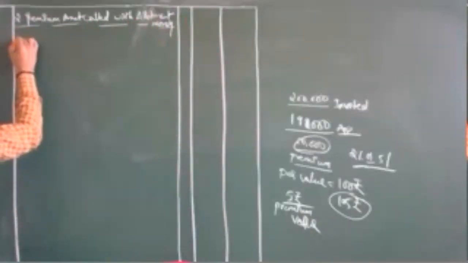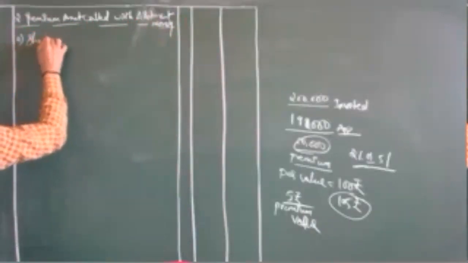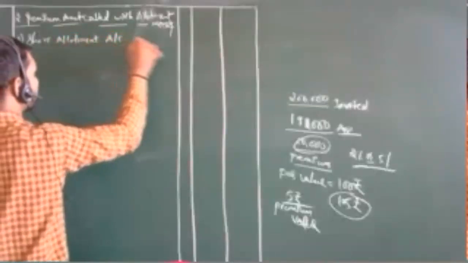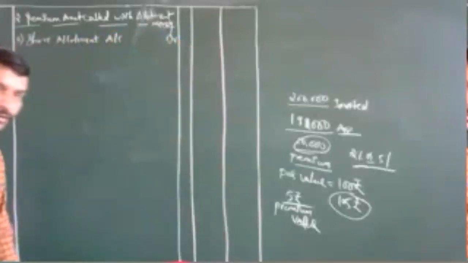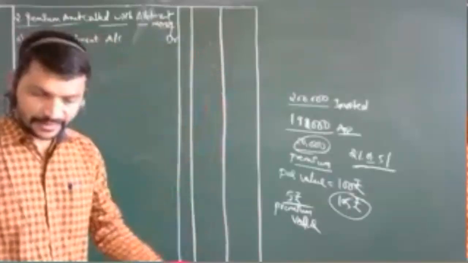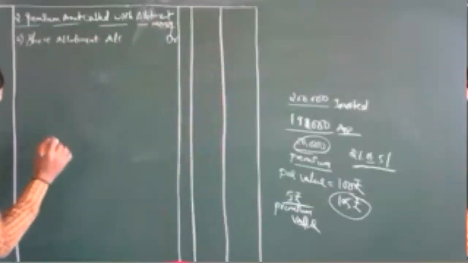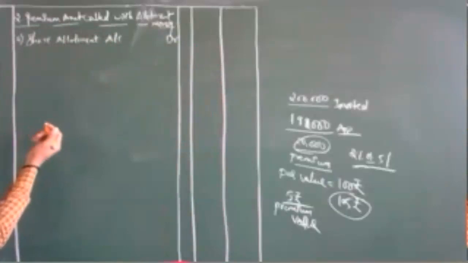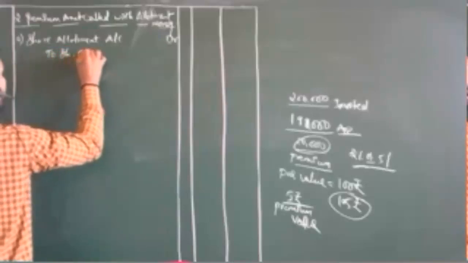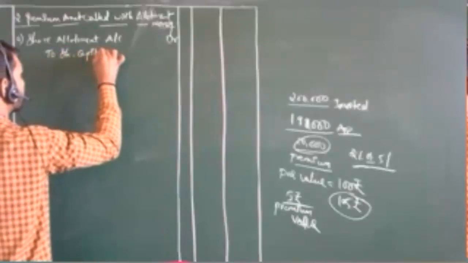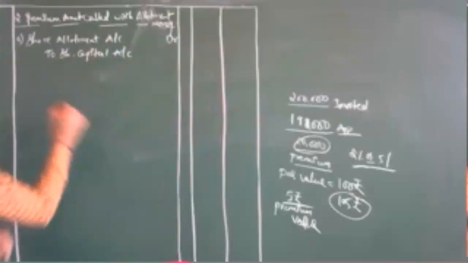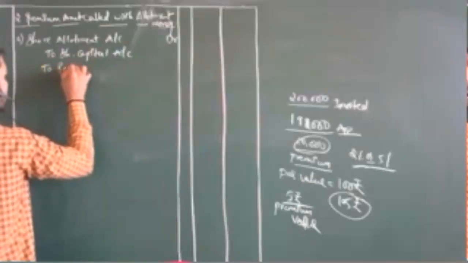First, the share allotment account. When you are going to make the allotment, the total amount you will be taking under the debit. Now in the credit part you are going to show it in this way: to share capital account, and one more, to securities premium account.